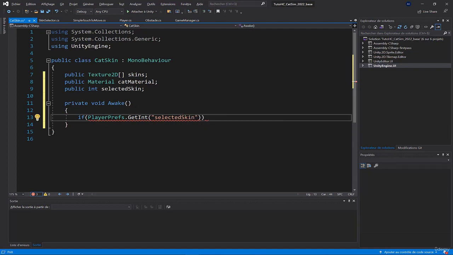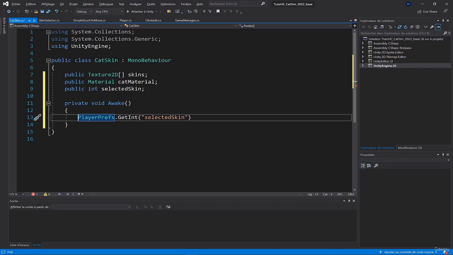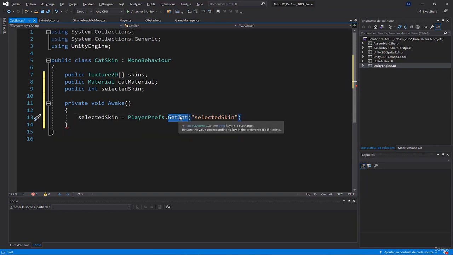Well, not to be confused with this variable, I gave the same name, but I could have written var1 here and var2 there. They are two different things. So if PlayerPrefs.GetInt, well, no, sorry, I won't do an if. We can do better, my bad. I'm going to say that selected skin, so my variable here, which has no value, I say that selected skin is equal to PlayerPrefs.GetInt selected skin. That means that I'm getting this information from the phone memory, and this function will return the stored value. Obviously, if you run the game for the first time, there will be no value stored on the phone.